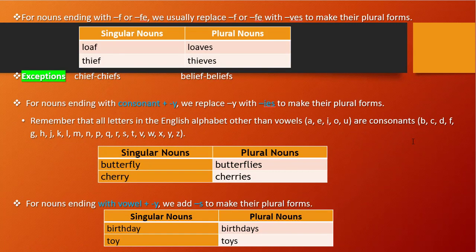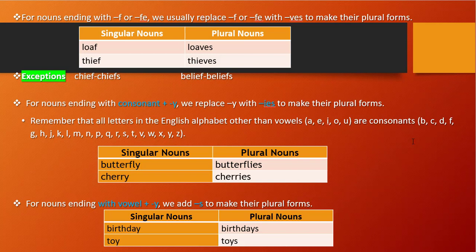Similarly, we have seen nouns ending with F or FE. If F or FE is there, we will remove that F or FE and add VES. I have shown some examples, but there are also some exceptions, which are chiefs, chips, beliefs, right?